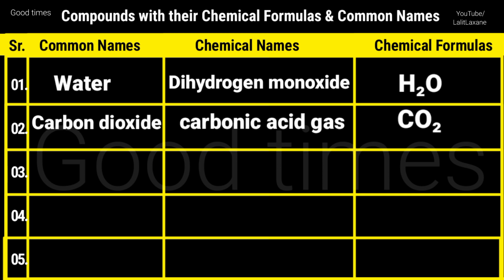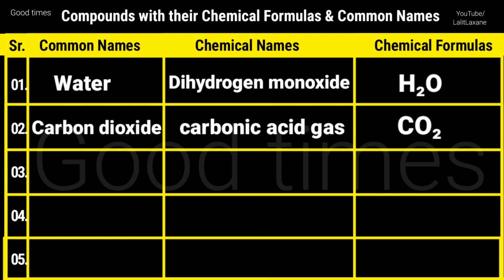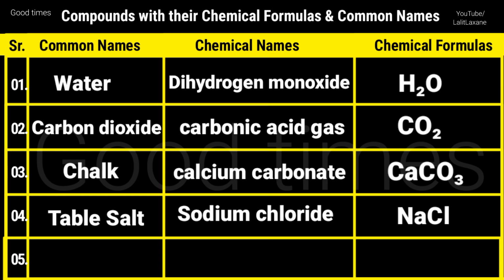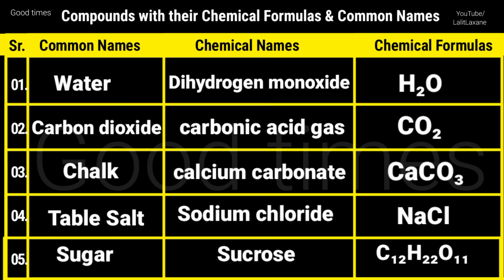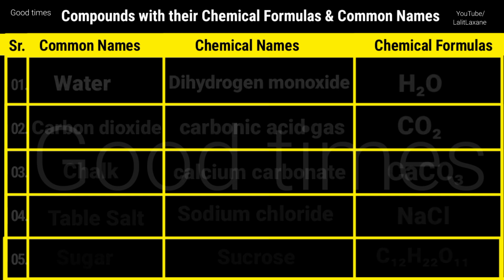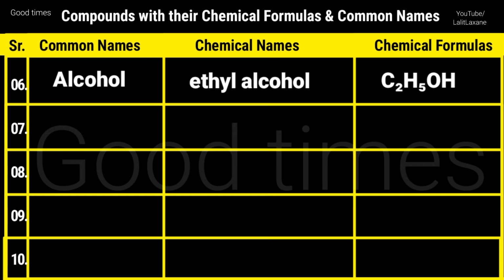The next is carbon dioxide, that is carbonic acid gas, CO2. Chalk, calcium carbonate, CaCO3. Then table salt or common salt, that is sodium chloride and formula is NaCl. Then sugar, that is sucrose, C12H22O11. Alcohol, ethyl alcohol and formula is C2H5OH.